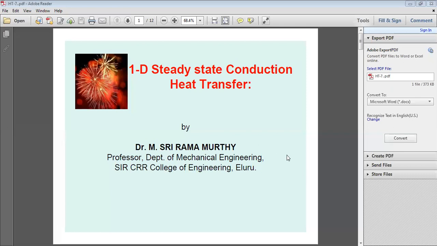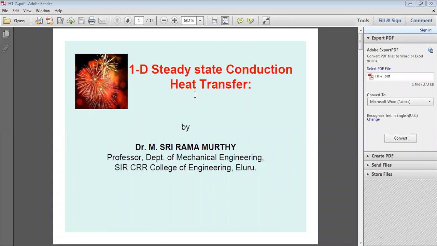So today we'll discuss one-dimensional steady-state heat conduction by applying it to a plain wall. Sometimes there is a single material, or two or three materials, as in furnaces in industries. In the furnace, inside there will be brick lining, then steel material, and insulation material at the outside. Three materials like that make a composite wall.